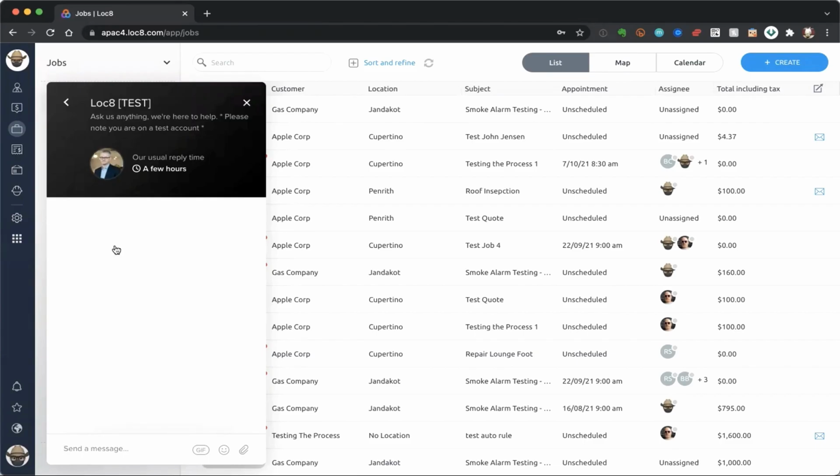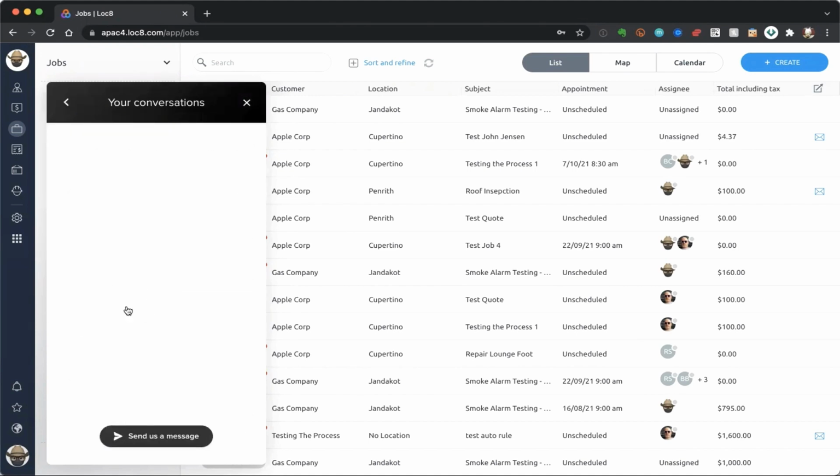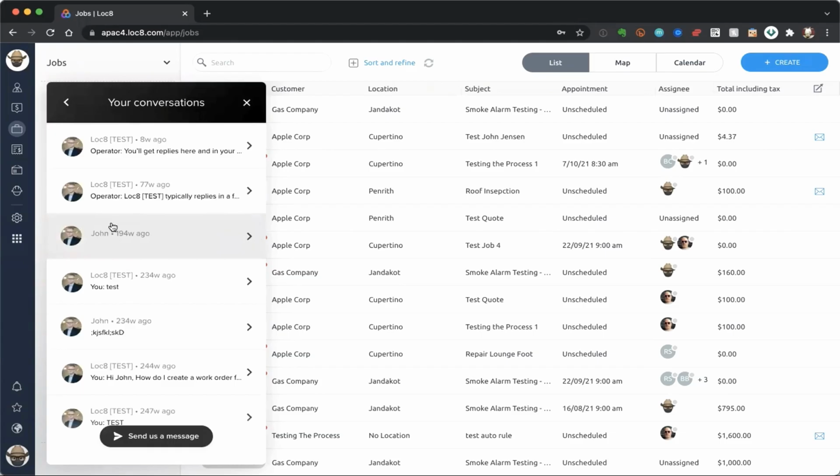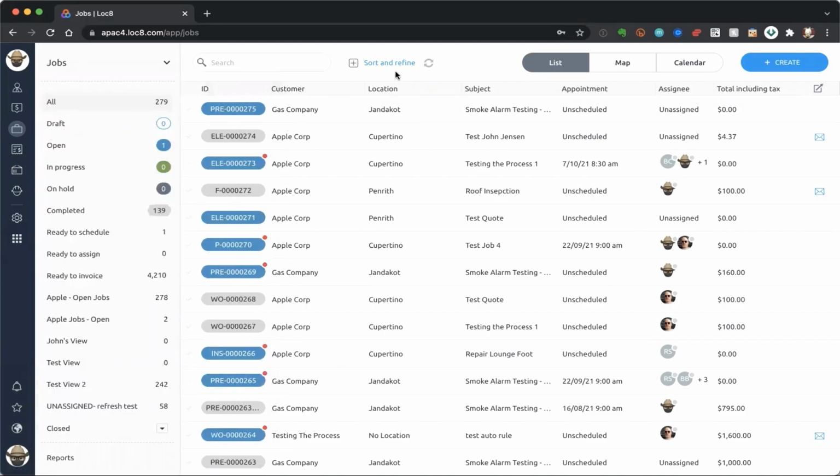The really nice thing about this chat option is that previous conversations are accessible under the See All Your Conversations button. What that means is that when you have a conversation with us, and then a couple of weeks down the track you forget what that conversation was, or you remember that you had a conversation with us and you wanted to re-reference that information, you only need to click on that See All Your Conversations option to get back to that message that you had with us a few weeks ago.